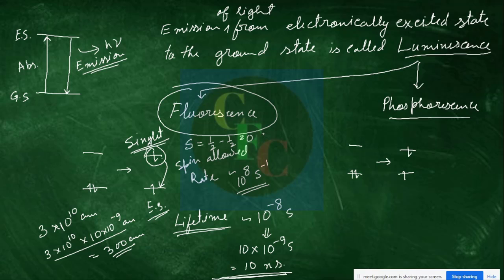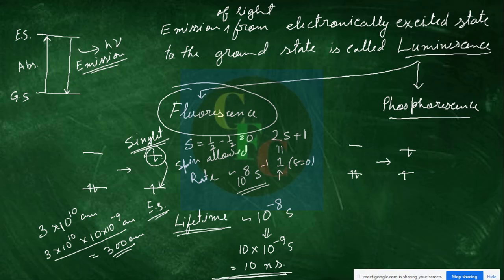For the time being, let us just consider the formula of spin multiplicity as 2s plus 1. So what is 2s plus 1 if s equals 0? If you put s equals 0, 2s plus 1 becomes 1. That's why this is called singlet, right?